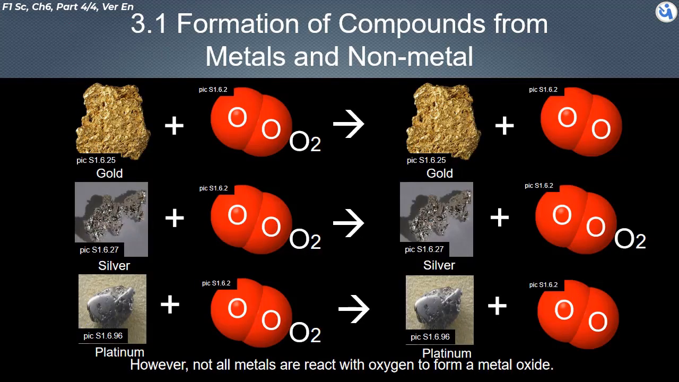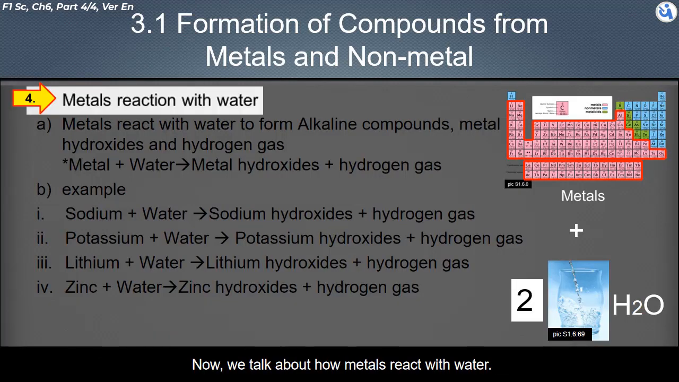However, not all metals react to form a metal oxide. Gold, silver, and platinum do not react with oxygen to form a metal oxide, because they are very stable when exposed to oxygen.